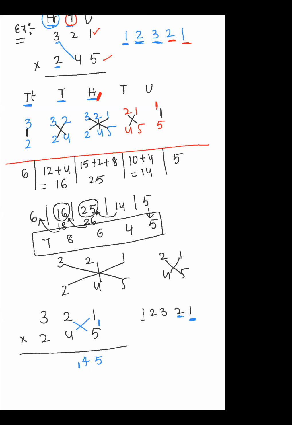After that, we have to take the 3-digit combination. So 3 digits, that is 15 plus 2 plus 8, that is 25. But already 1 is there, so it becomes 26. I'm writing 6 here and 2 here, because it's the carried over number. After that we have to take 2 digits, that is this combination.